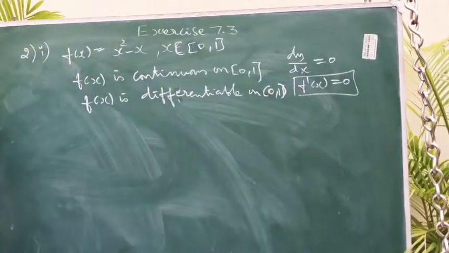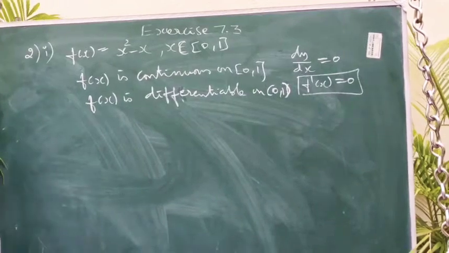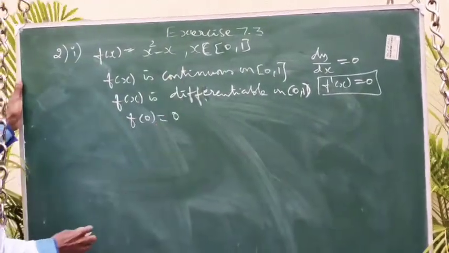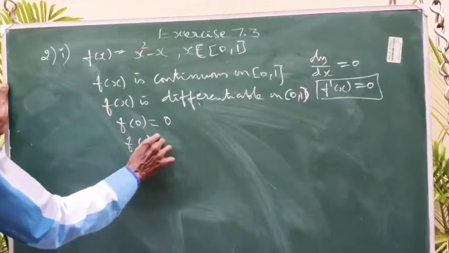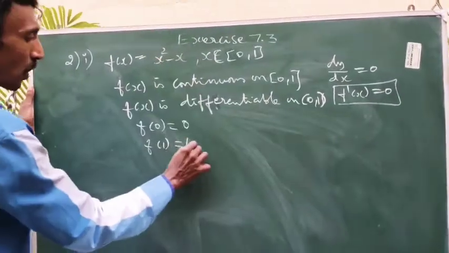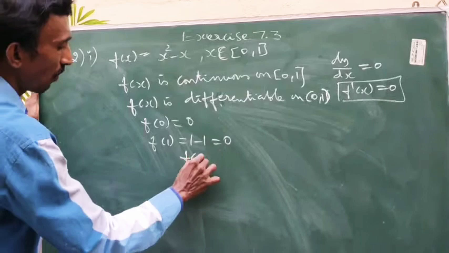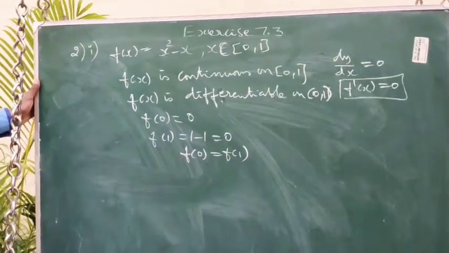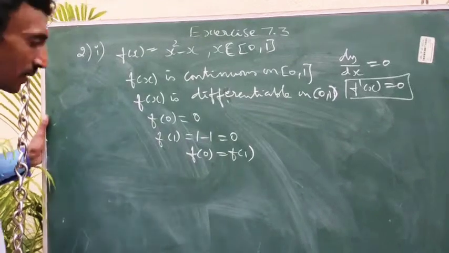So now check the third condition, f of a equal to f of b. Find out f of 0. So 0 minus 0, 0. And f of 1, 1 minus 1, again 0. So f of 0 equal to f of 1. So all the three conditions of Rolle's theorem are satisfied.